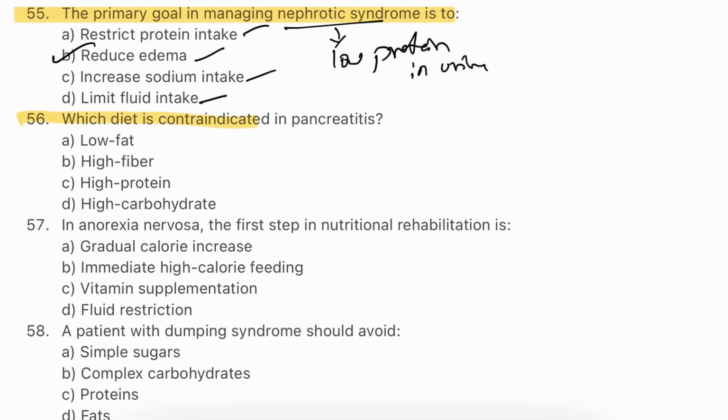Question number 56. Which diet is contraindicated in pancreatitis? Low fat, high fiber, high protein, high carbohydrate. Here the answer will be B. High fiber diet. During acute pancreatitis, a high fiber diet may overload the digestive system, potentially exacerbating symptoms. A low-fat, low-residue diet is typically recommended to allow the pancreas to rest and recover, but in the options there is no high-fat diet mentioned. So the answer will be high fiber according to these options.